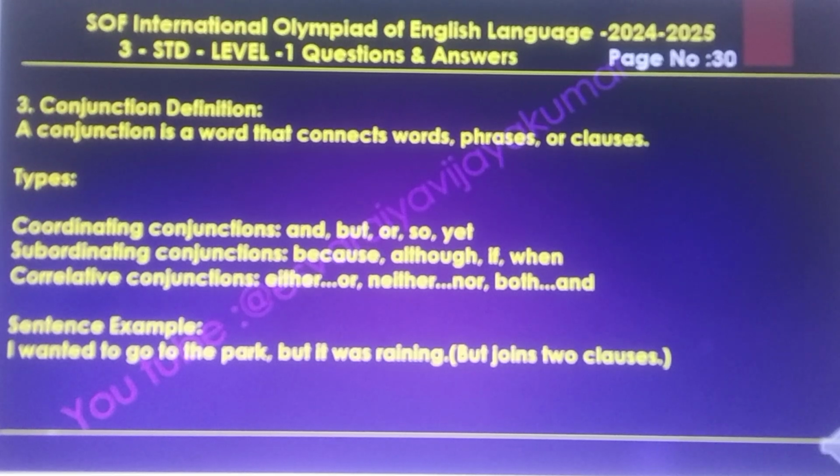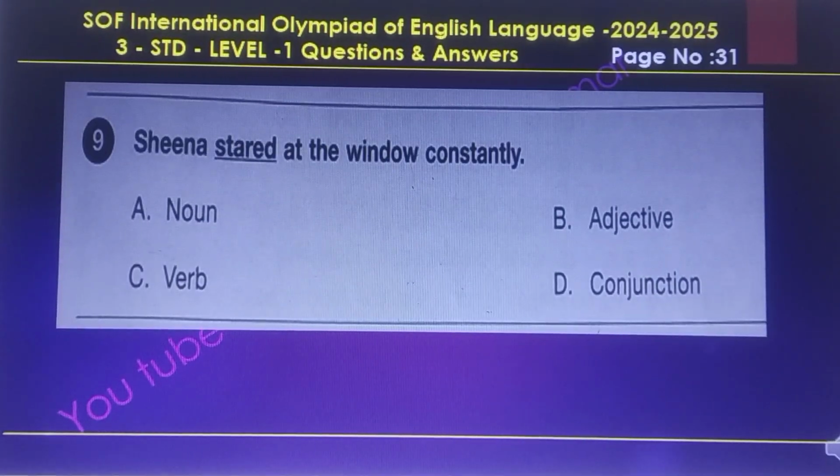And conjunction definition. A conjunction is a word that connects words, phrases, or clauses. Types: coordinating conjunctions: and, but, or, so, yet. Subordinating conjunctions: because, although, if, when. Correlative conjunctions: either or, neither nor, both and. Sentence example: I wanted to go to the park, but it was raining. But joins two clauses.